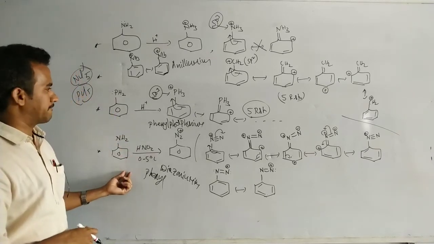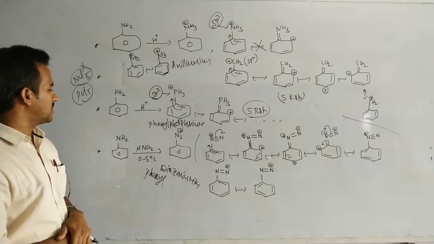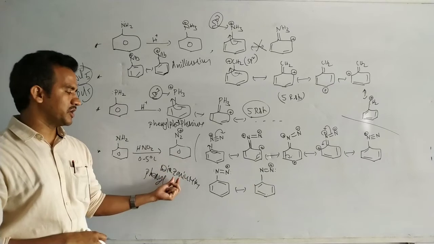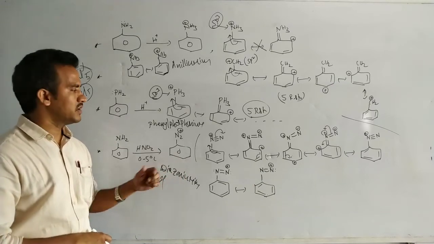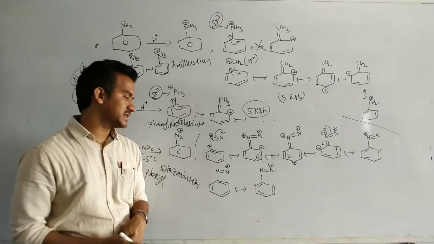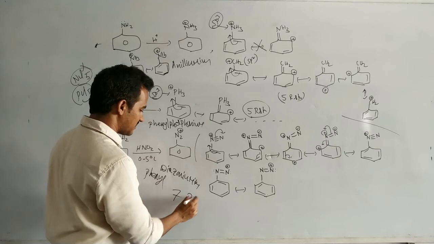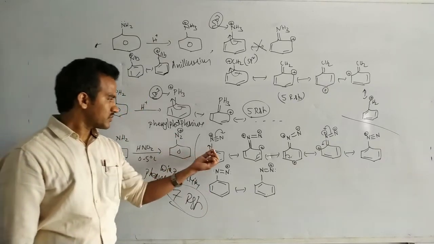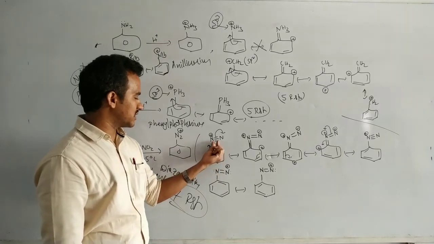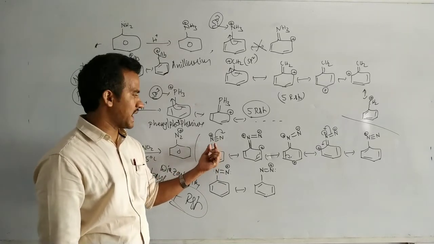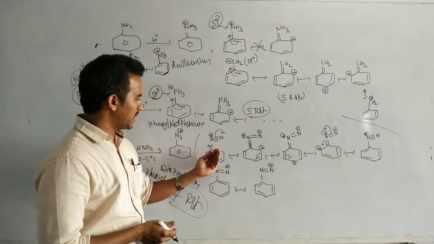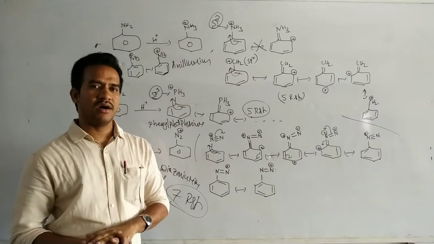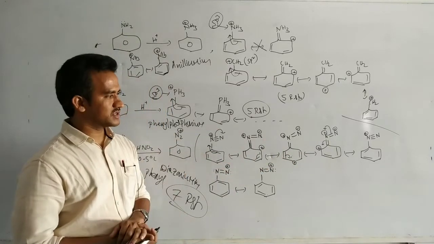Next, aniline on reaction with HNO2 gives the benzene diazonium ion. This benzene diazonium ion has 7 resonating structures. Here the N double bond N is a multiple bond, so it acts as an electron withdrawing group. By transfer of electrons, we get 5 resonance structures like benzaldehyde or nitrobenzene. So 5 resonance structures are possible.